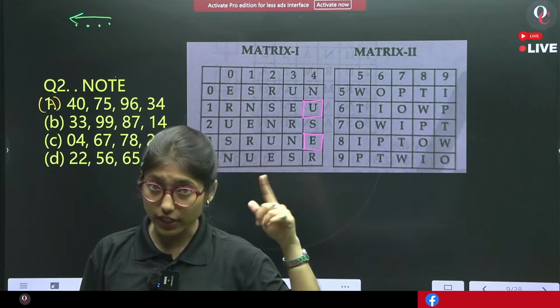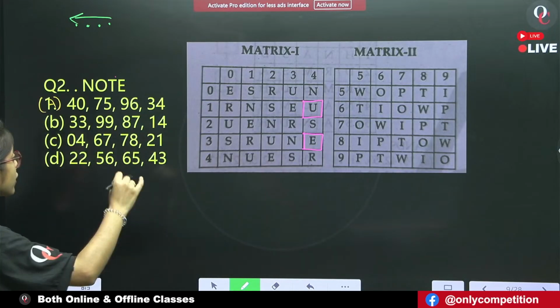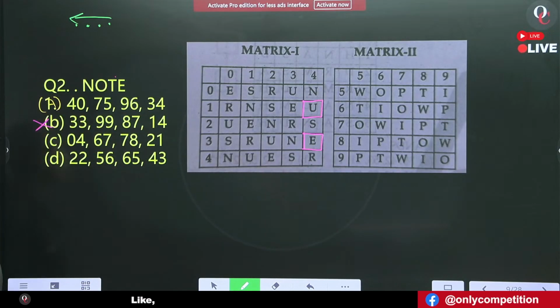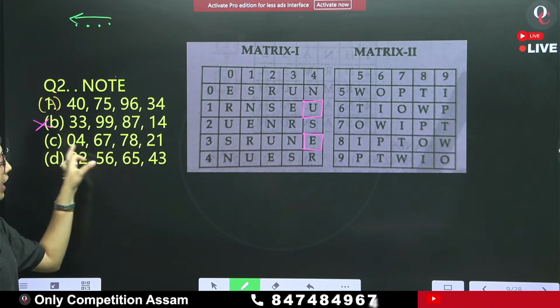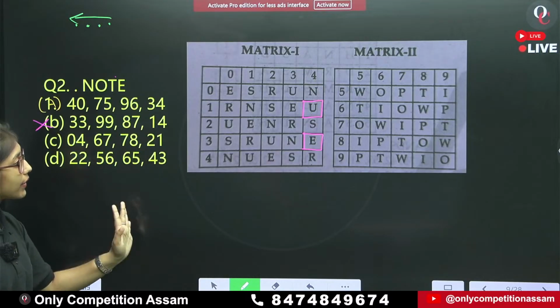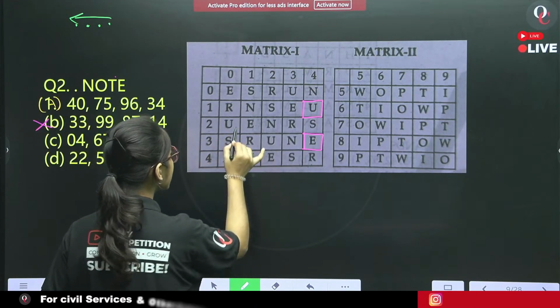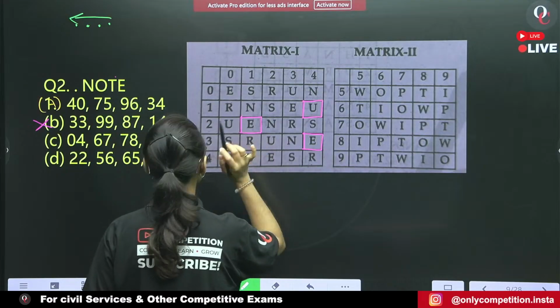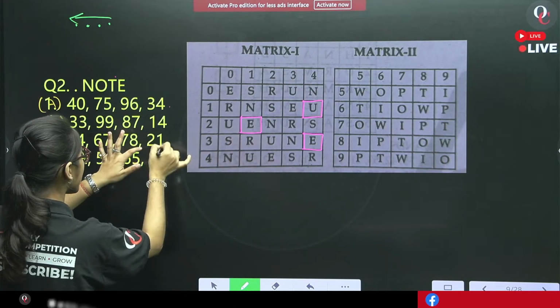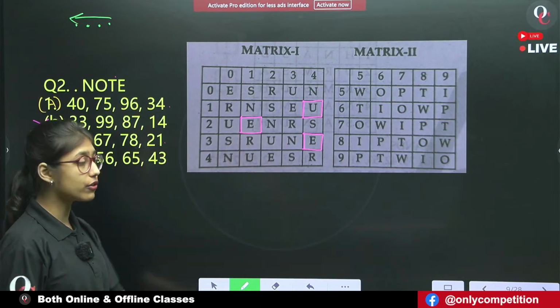It has U in it. Therefore, option B will be eliminated. Now come to option C. That is 2, 1. Is 2, 1 E? Yes, 2, 1 is E. That means option A and option C are going good.